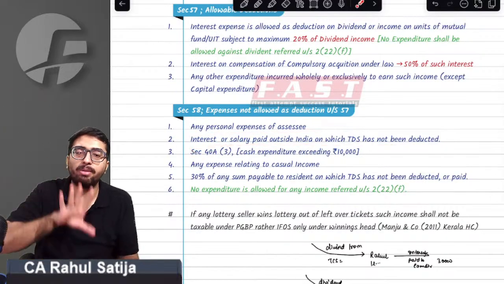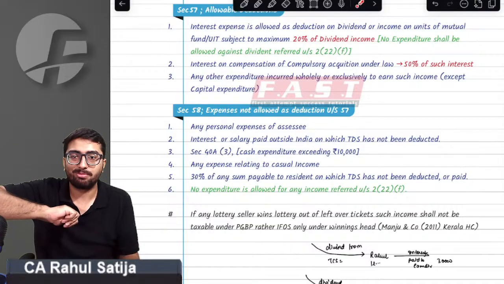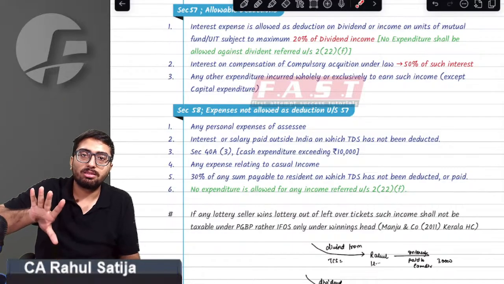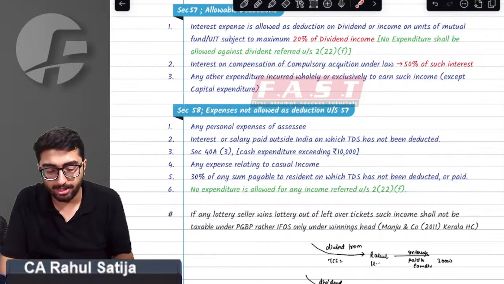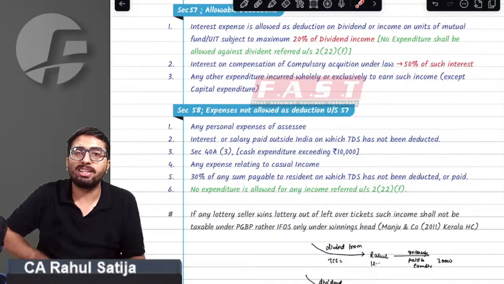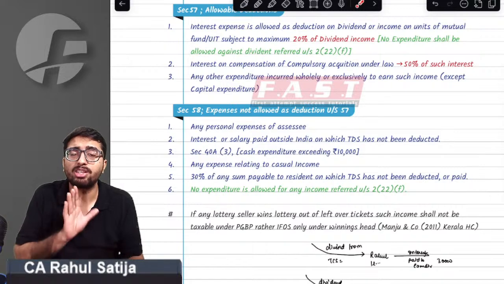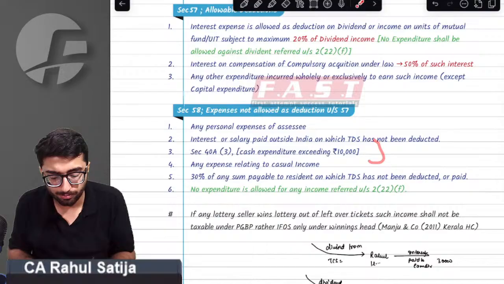If you are making any payment on which TDS is required to be deducted, the provision says deduct TDS, otherwise 30% or 100% of that expenditure will be disallowed. The provision also says that if you are making any payment, comply with 40A(3). Any payment should be made via account payee cheque, account payee demand draft or electronic clearing system. Otherwise, you should not make any payment as such.